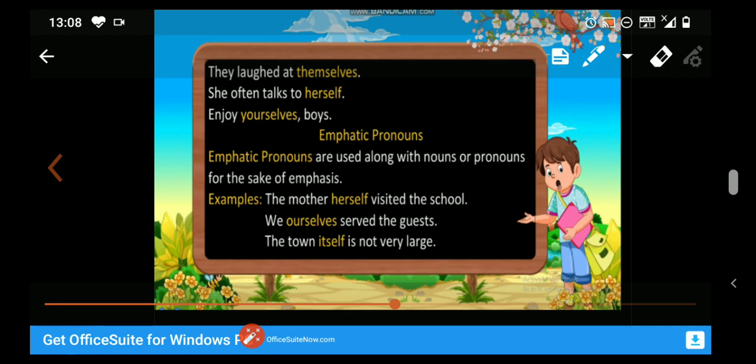Next, emphasizing or emphatic pronouns. Emphatic pronouns or emphasizing pronouns are used along with nouns or pronouns for the sake of emphasis.